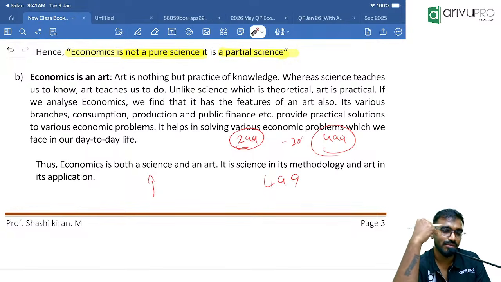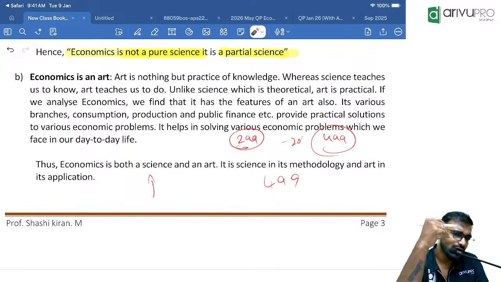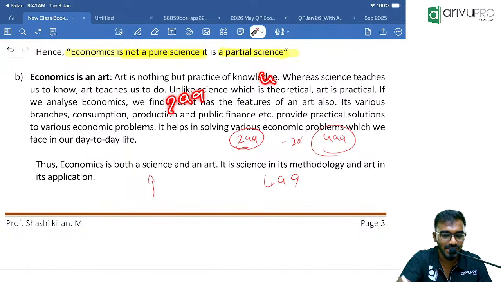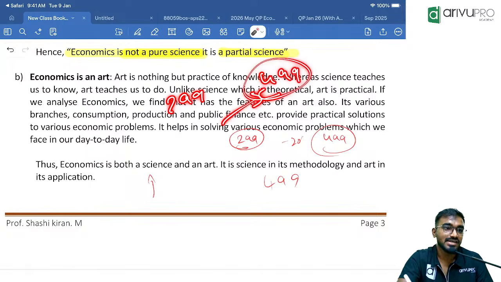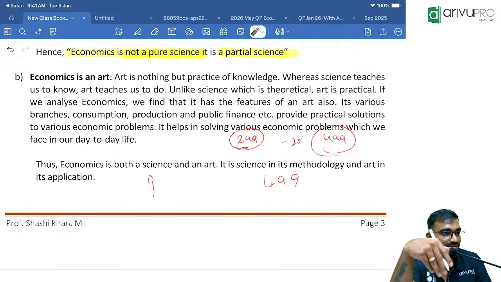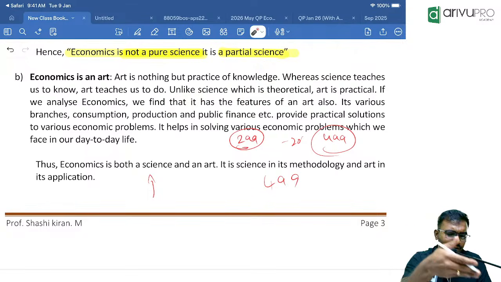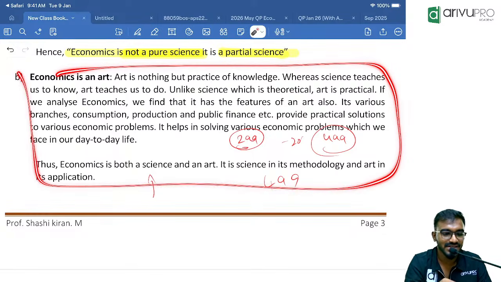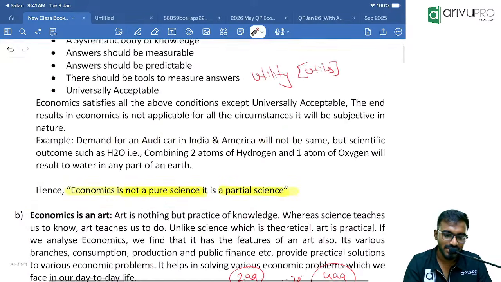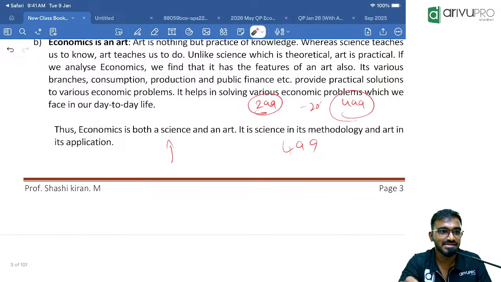And by and large today, for most of the products which are sold, when they are deciding their cost strategy itself, there is always an advertisement, social media marketing, endorser, their price, their expenses, their coupon code, all of this will come into the picture. Genuinely, no one upright sells at $299. They will make it $499. They will show as if they are giving a discount from the original price of $499. Practice of knowledge. That is called an art. So, economics is both science as well as art.